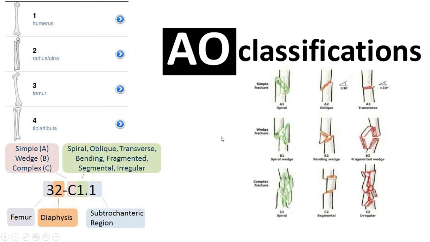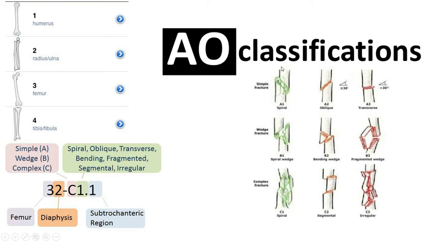Okay, now AO classified that a two-part fracture is called A, a wedge fracture is classified as B, and a complex fracture is classified as C. C for complex, B for wedge, and two-part fracture means there are only two parts. This is called A. Now there is 1, 2, 3 grading.